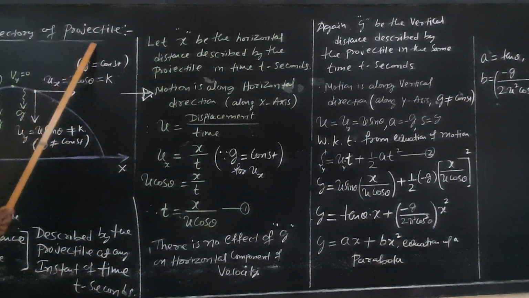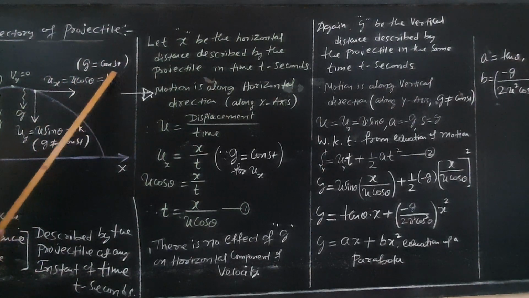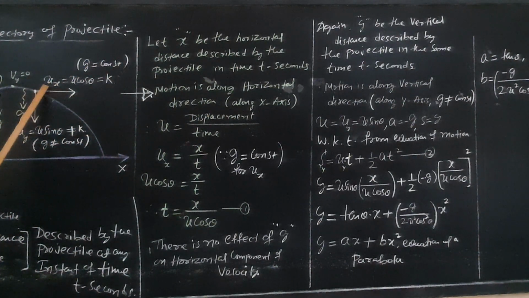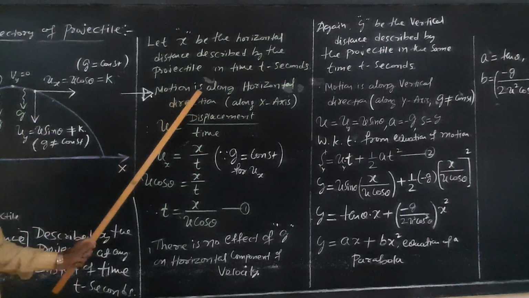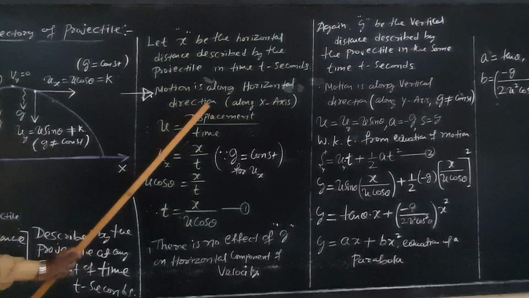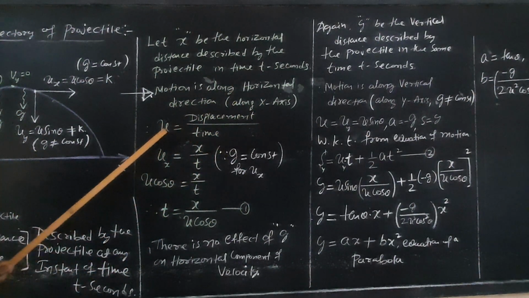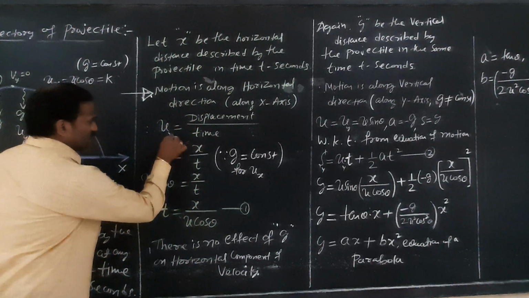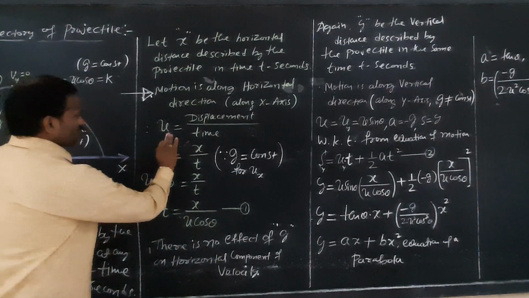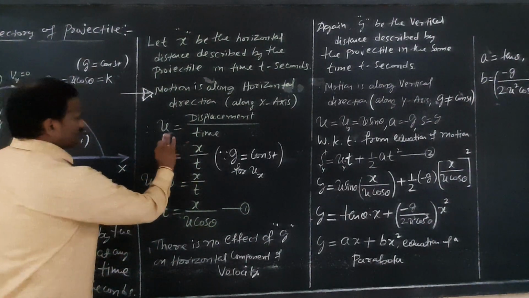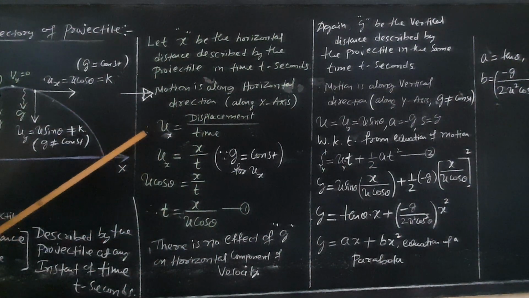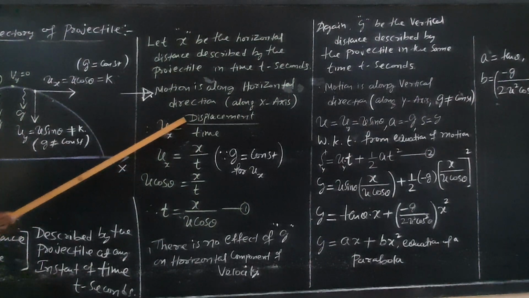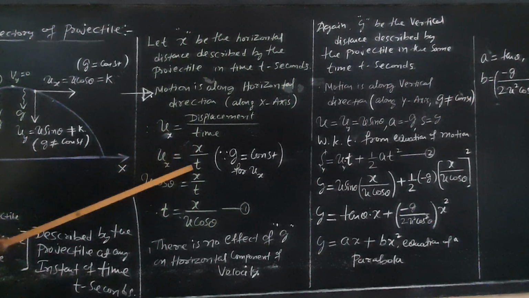Why does it remain constant? There is no effect of g. g will remain constant. Therefore, the horizontal component of velocity. Motion is along the horizontal direction, that is along the x-axis. What is the velocity along the x-axis? Velocity is displacement by time. Therefore, ux is equal to x by t.